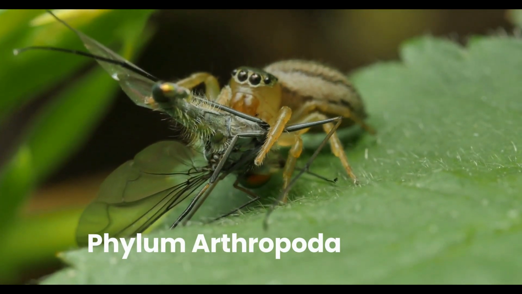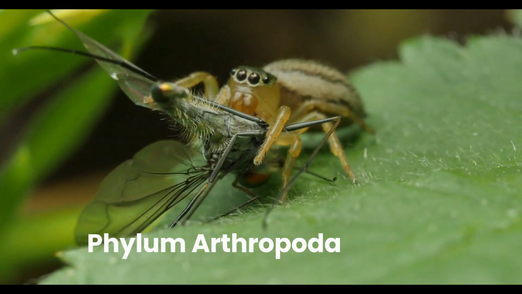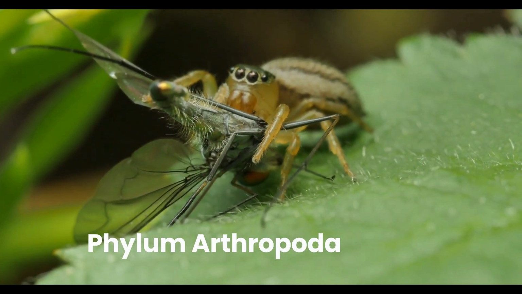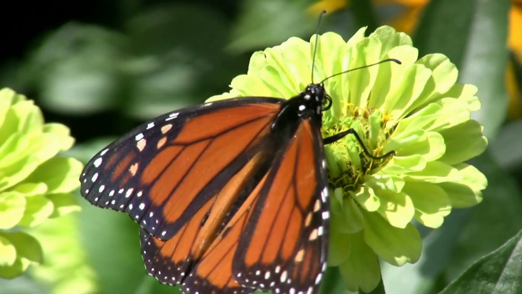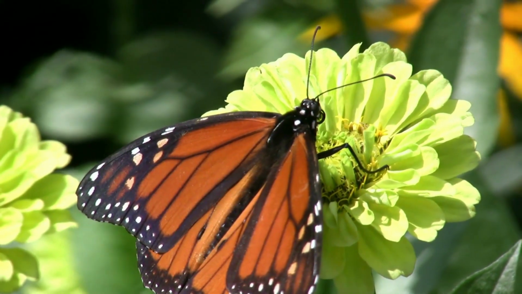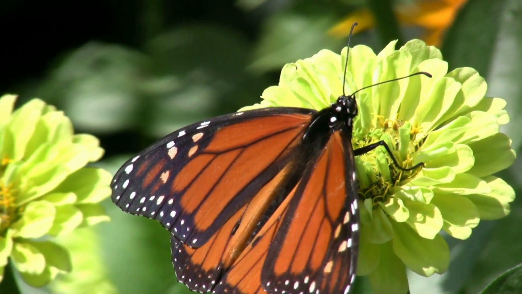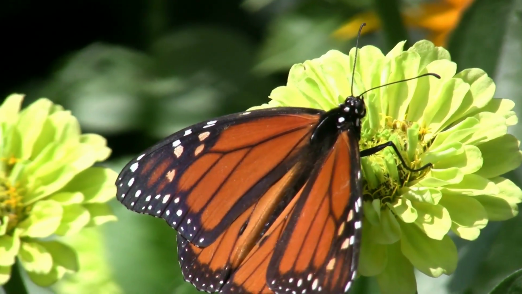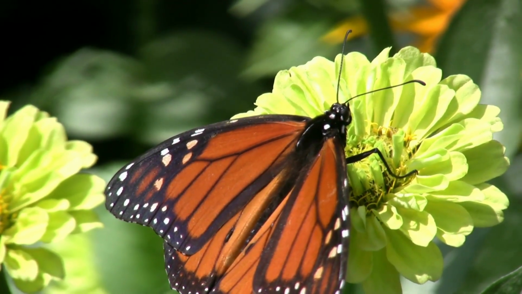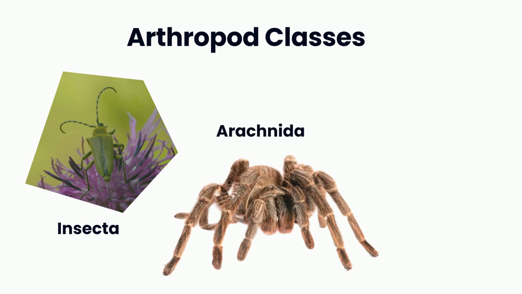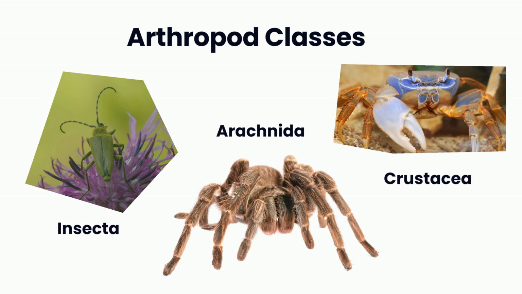The largest phylum of animals is Arthropoda. It contains at least 900,000 species. Their body has specialized segments, such as heads, wings, and jointed feet. They produce an external skeleton made of chitin. Because arthropods are so common, you are probably familiar with the classes contained within this phylum.